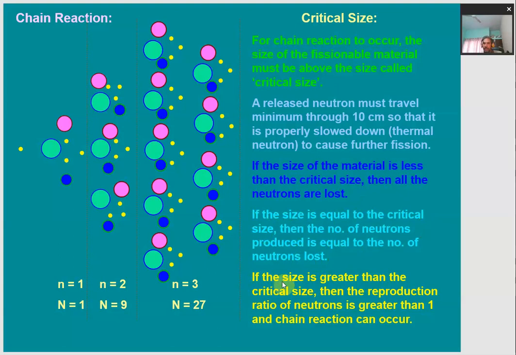And if the size of the specimen material is greater than the critical size, then the reproduction ratio of neutrons is greater than 1 and a chain reaction can occur. More and more energy and neutrons will be produced. These are a few conditions related to the critical size of the target substance.